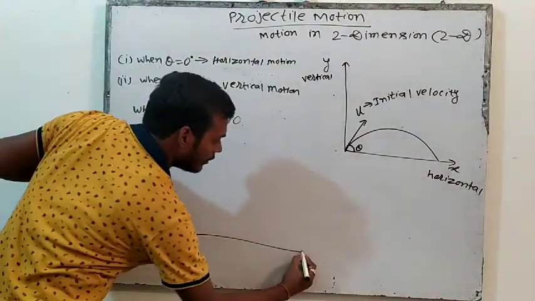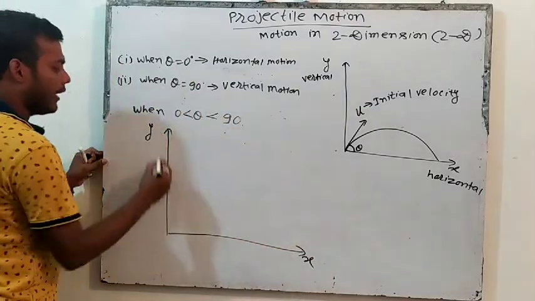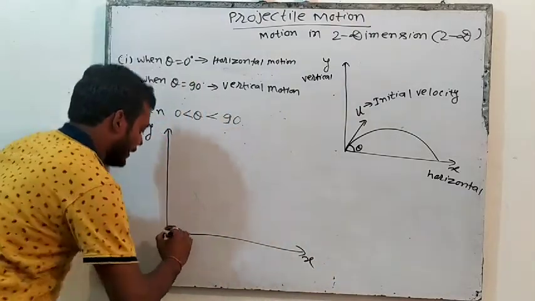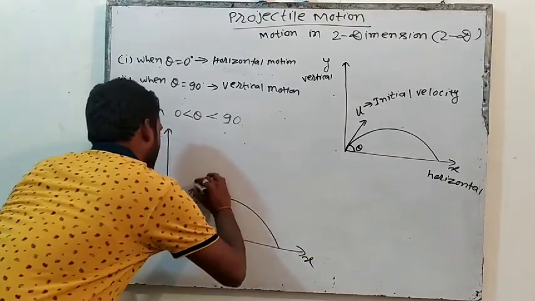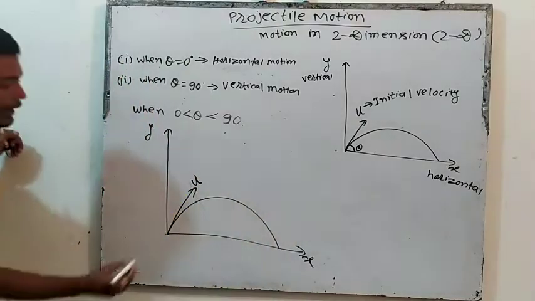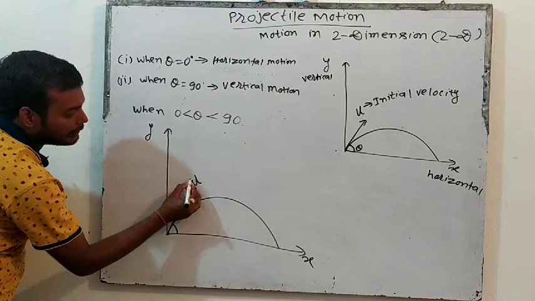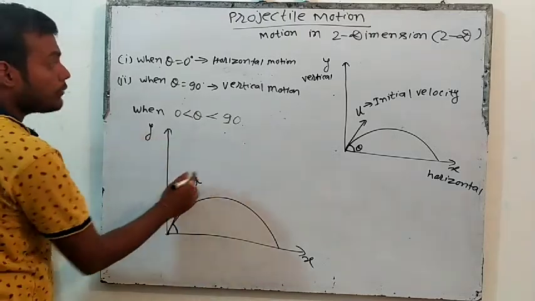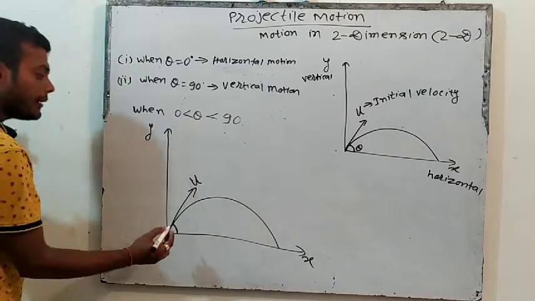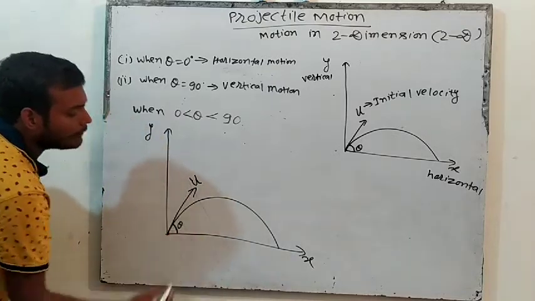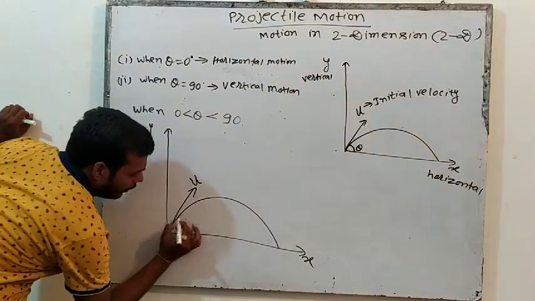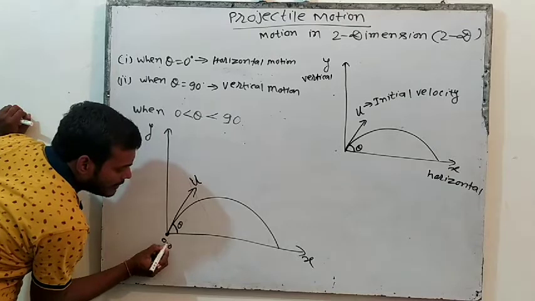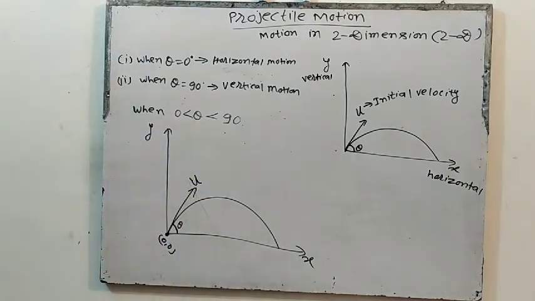Again see here. This is the x-axis. This is the y-axis. Any object we are throwing like this. So this is our velocity vector. Let's say the initial velocity is U. U is the initial velocity. So this is the velocity vector, and this velocity makes angle theta with the x-axis, right? So what will happen? Try to understand now. Initially the object is here, that means at 0, 0. After some time what will happen?